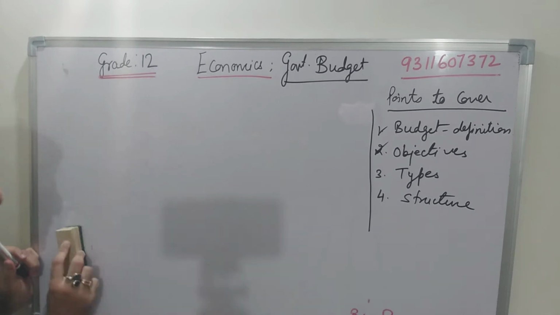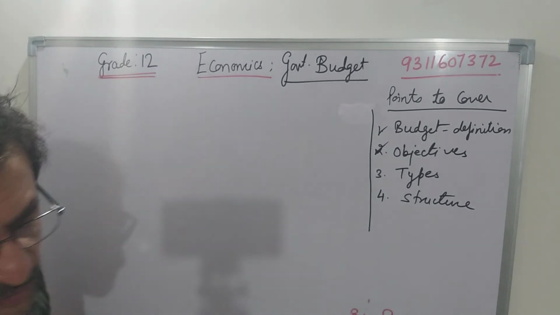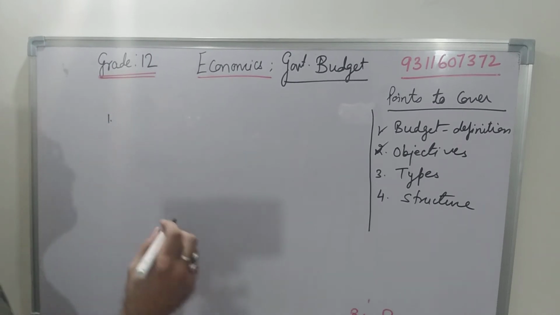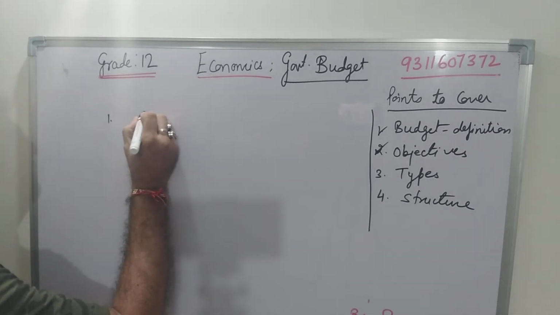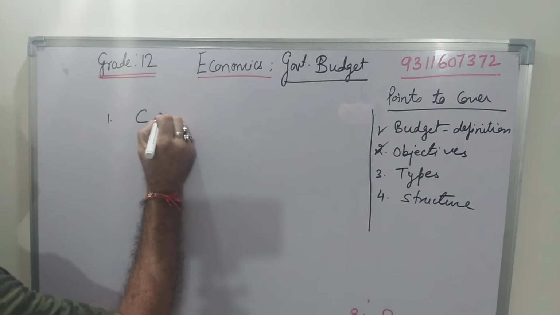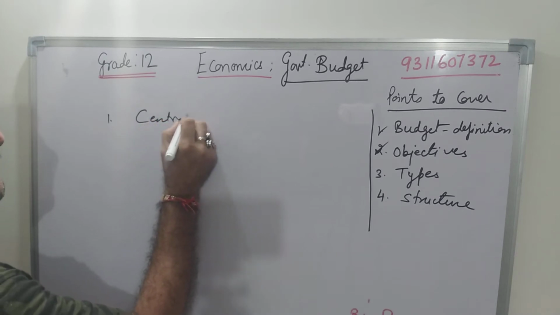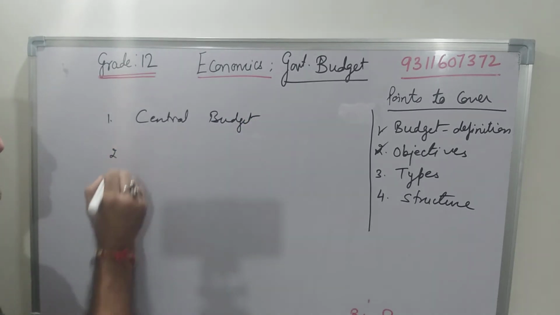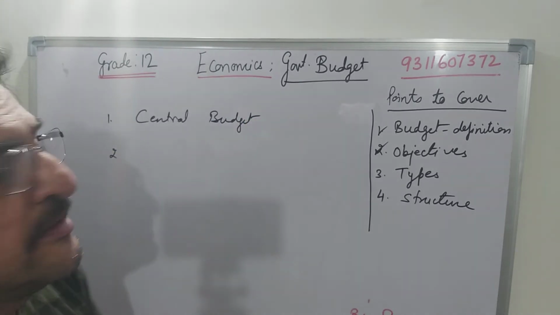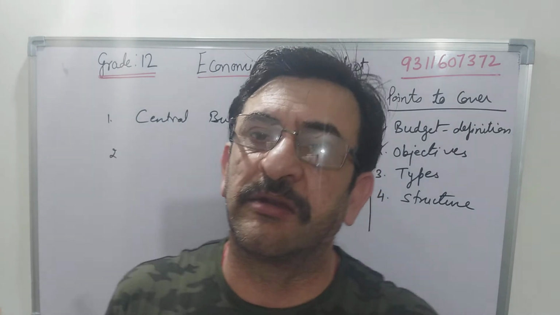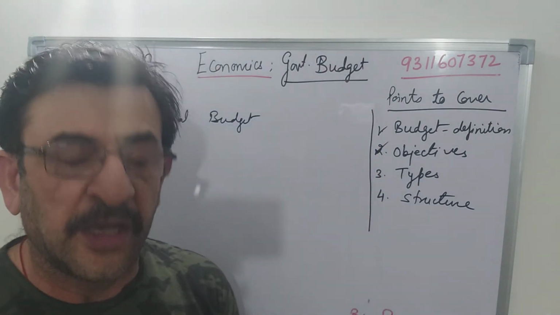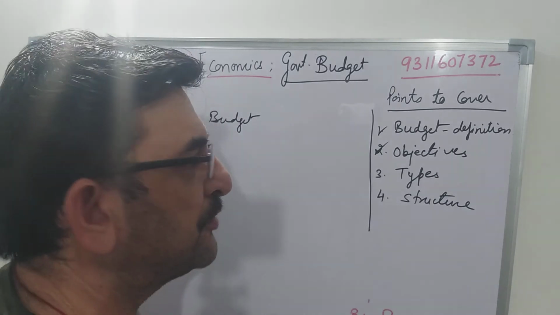After that, the types of budget which I have shown you here are the central budget and the state budget. If the central government is making it, this is called the central budget. The central budget is made by the central government, and the state budget is made by the state government, though it is a part of their revenue and expenditure.